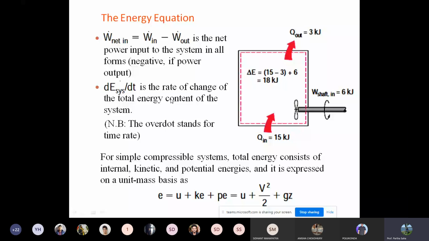Now, for a simple compressible system, the total energy consists of what different types of energy? It can be internal energy, kinetic energy, and potential energy, right?